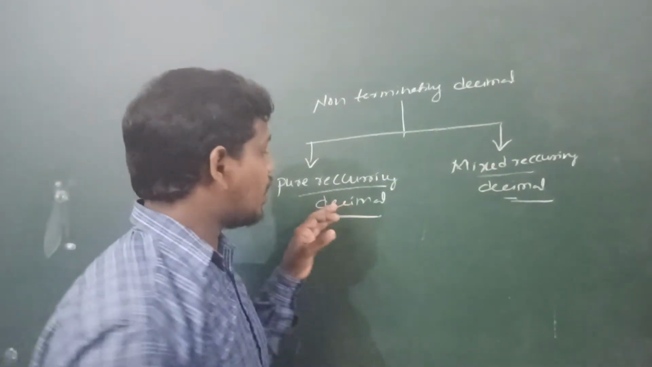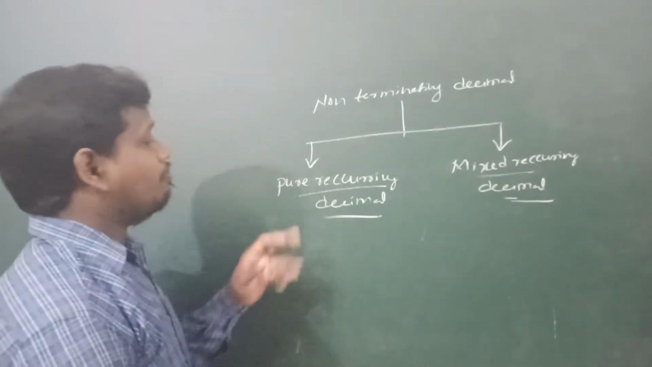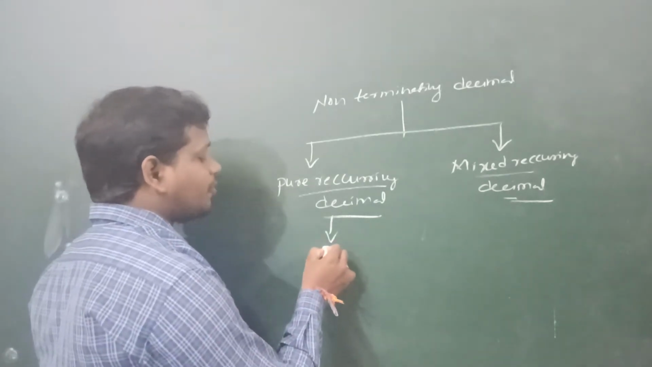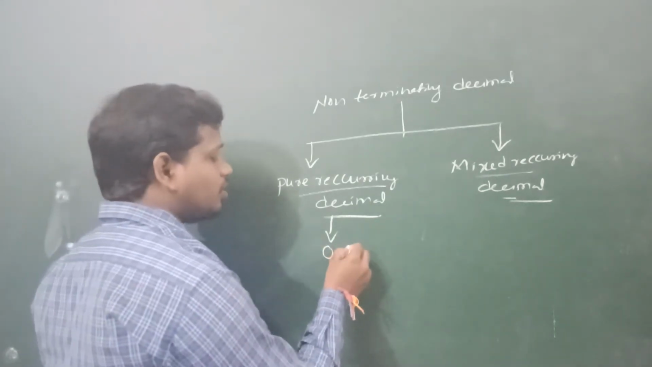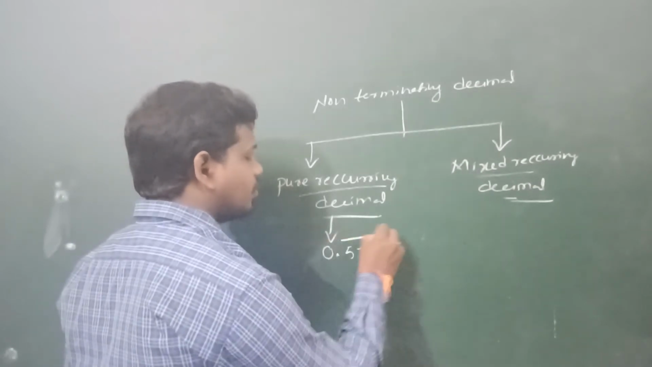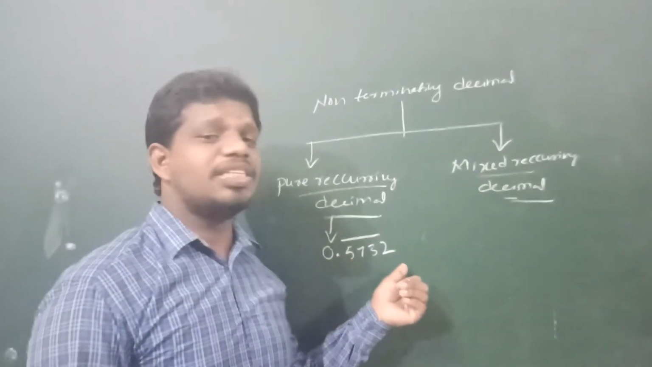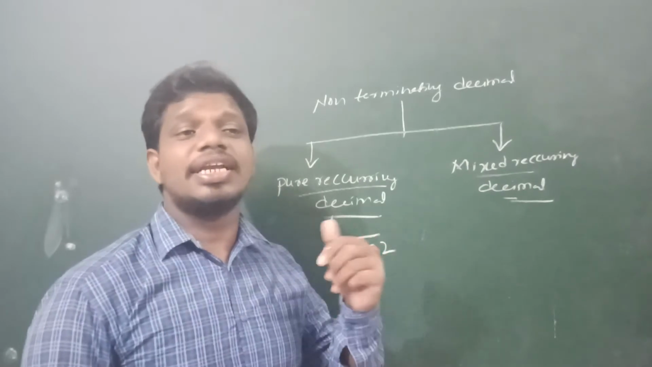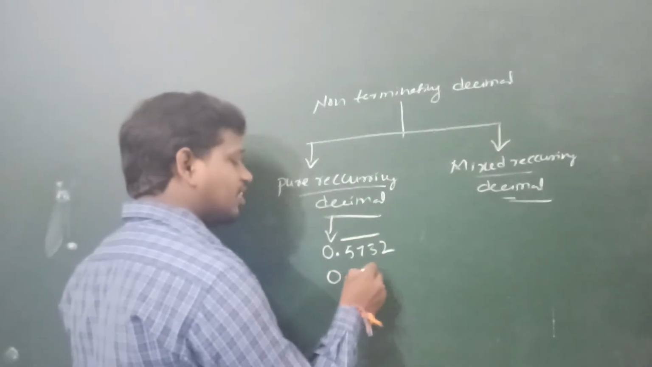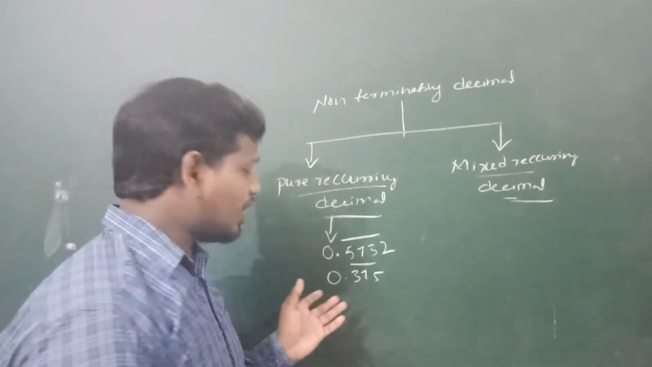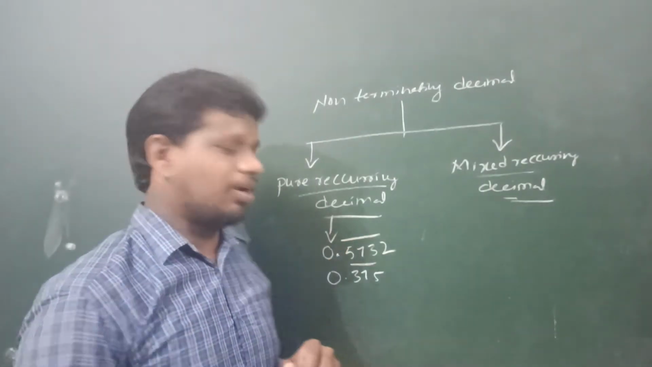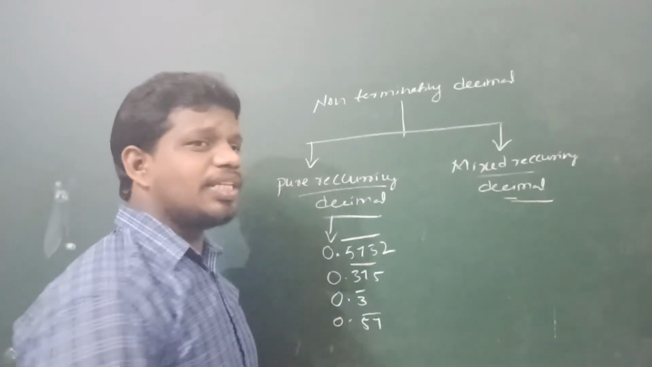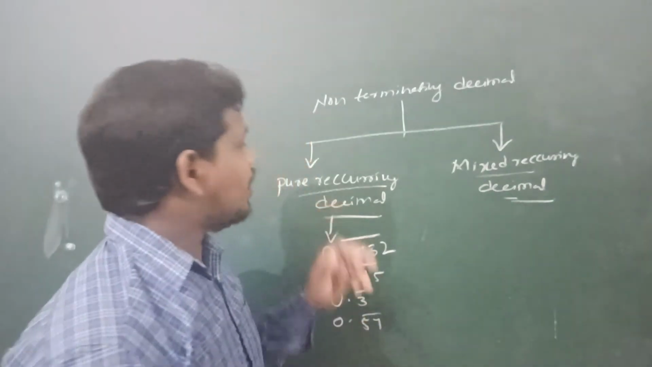So what are the pure recurring decimal and the mixed recurring decimal? In a decimal form, if after the point all the decimals repeat, for example if after the point 4 digits are there and these 4 digits repeat, then we can say this is a pure recurring decimal. For example, 0.375 with all 3 digits repeating is a pure recurring decimal. Otherwise 0.3 bar or 0.57 bar. These are all examples of pure recurring decimals.